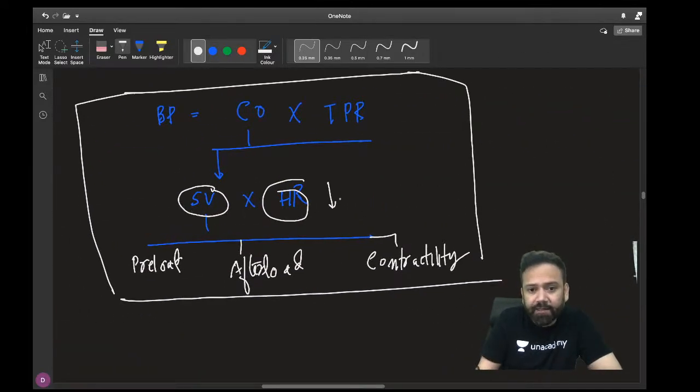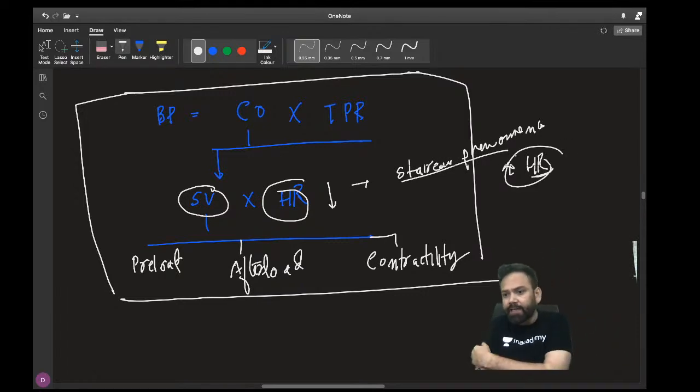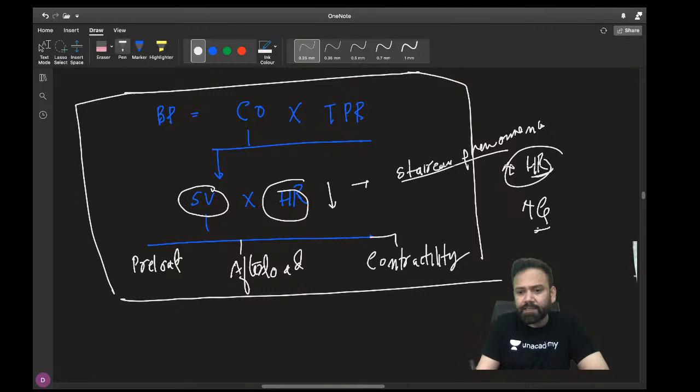Now in this you can see increase in heart rate increases contraction, because when there is increase in the heart rate there is an effect called staircase phenomenon. When there is increase in the heart rate, increased calcium will be released.